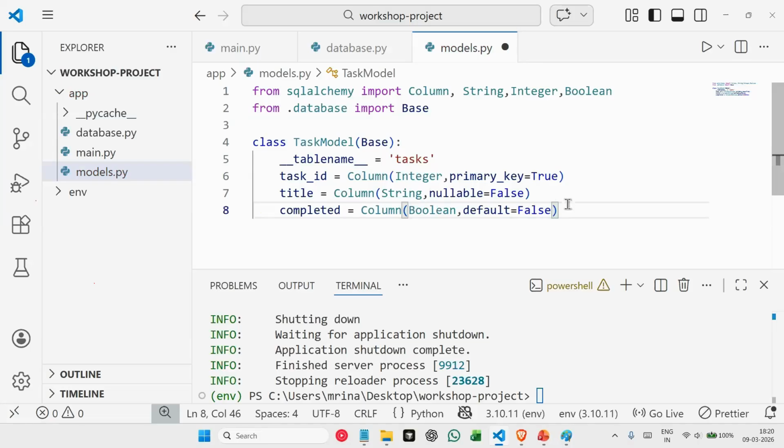So this is how simple it is to create a model or to create a table using SQLAlchemy. We are importing all the required data types, and we are importing our base model here. And on top of that base model, we are calling our model TaskModel, passing our table name and all the columns. So we have the task ID column, which is an integer and also a primary key. We have the title column, which is a string, and then we have a completed column, which is a boolean, and the default value for this is False. That's it. We have successfully created our model here.